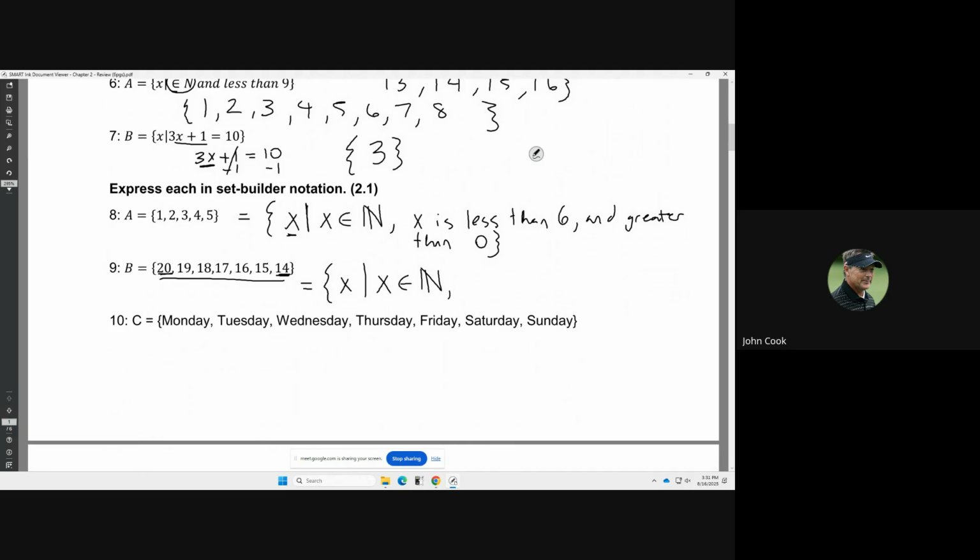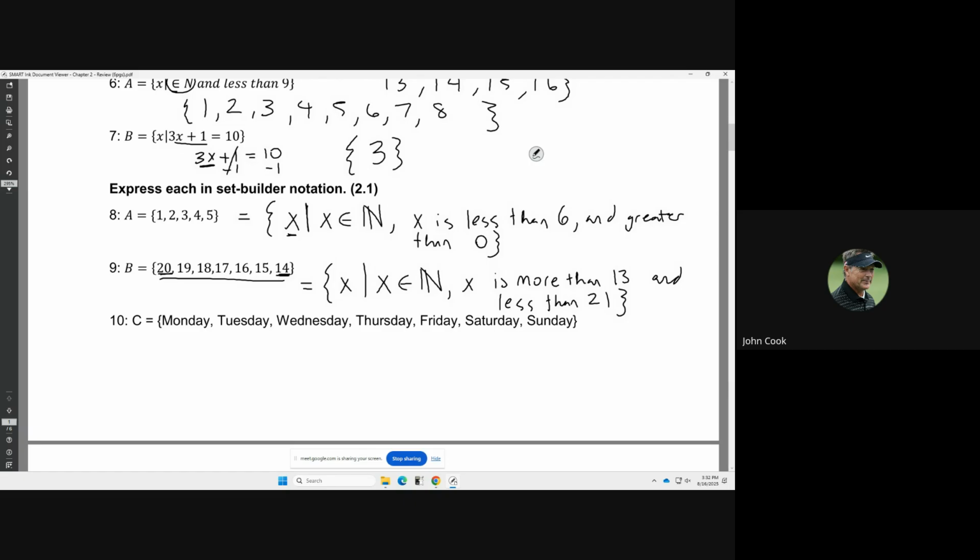And then we can say that X is greater than 13 and less than 21, or less than or equal to 20. As long as it says all the numbers that are between 14 and 20. I bet you could even write it out in that form: X is a natural number between, and including, 14 and 20. You can write it up like that and it'd probably be fine as well.